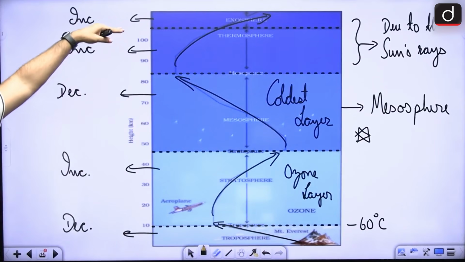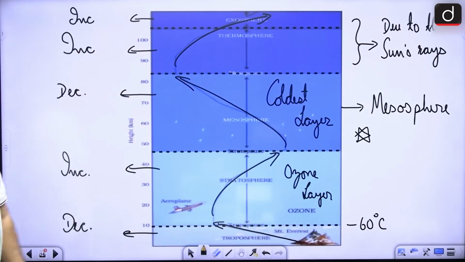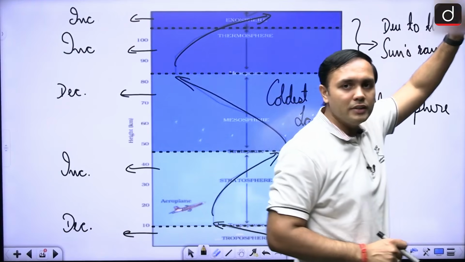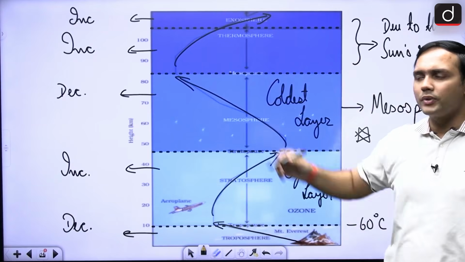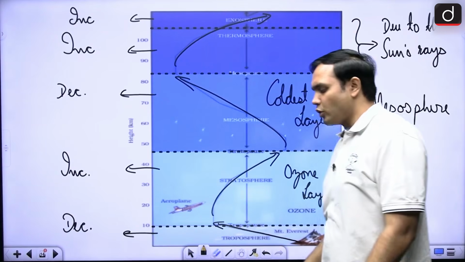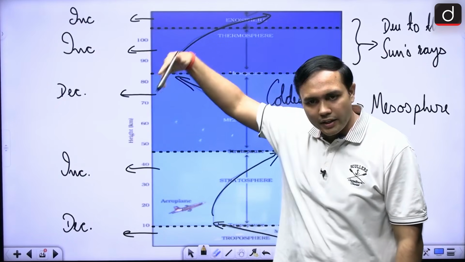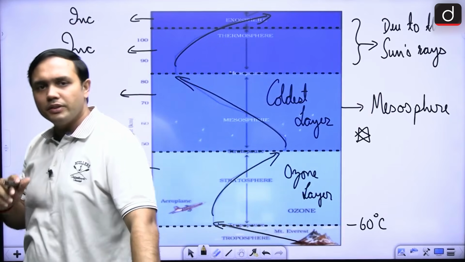Next, as we move up towards the thermosphere and exosphere, due to intense heating from the sun's rays, the temperature will keep on increasing, and it can go as high as 2000 degrees Celsius in case of which one? It is the exosphere. All right. So decreasing, increasing, decreasing, increasing, and it keeps on increasing. All right. So this is with respect to the temperature differences, right?